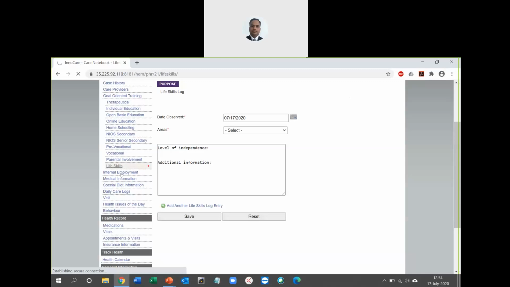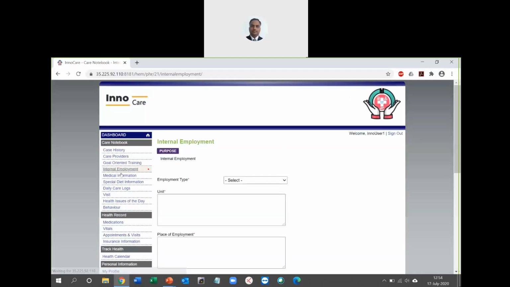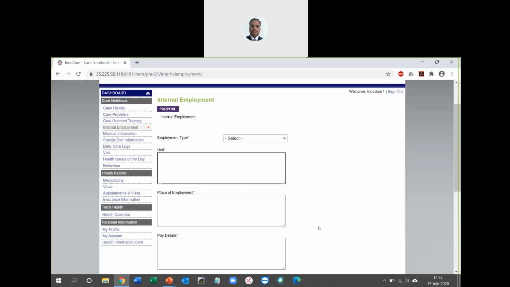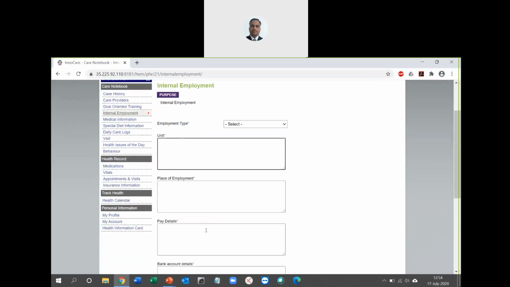This is more like a digital record. So internal employment, the next section, deals with when people are admitted in some kind of homes where they make paper plates or something like that. Sheltered, home-based, or inclusive, these are the different employment types that we have, and we can talk about the employment unit where they have been employed, where the place is, and what the pay details and bank account details are.